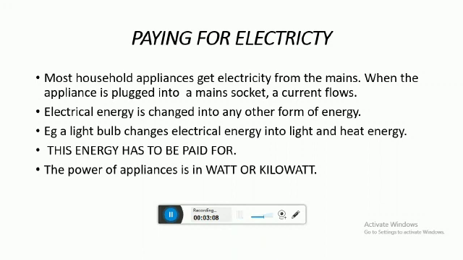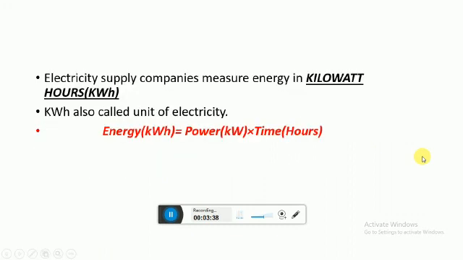Next point, the power of any appliance is in watt or kilowatt. Like fans, the power is a few watts. Like a bulb, power is in watts. Tube lights in watts. AC or electric iron, their power is in kilowatts. So the power of each appliance is in watt or kilowatt.